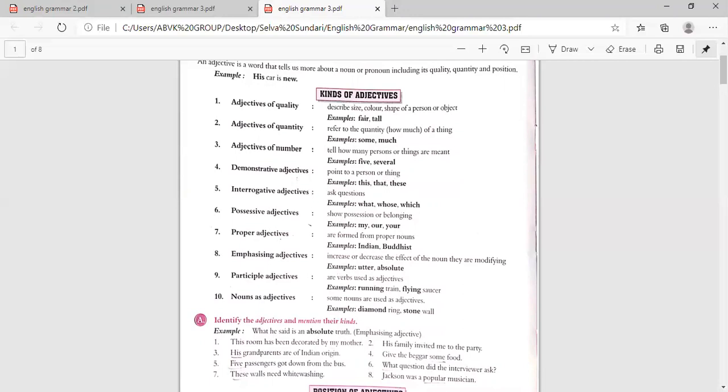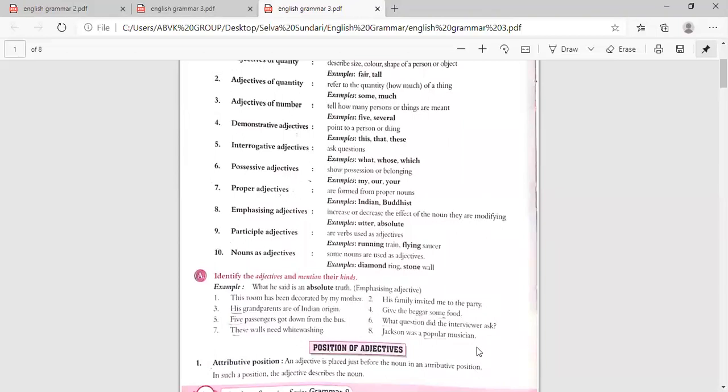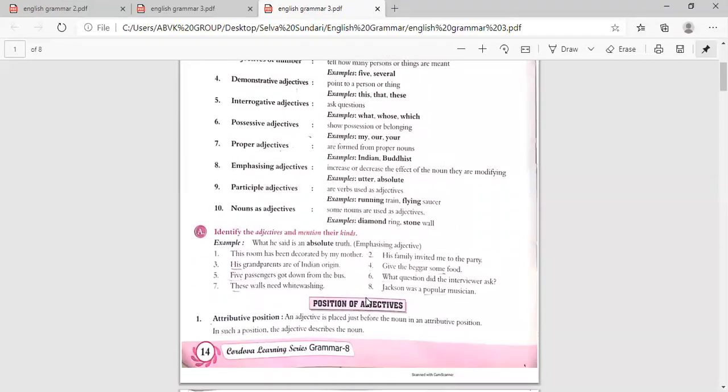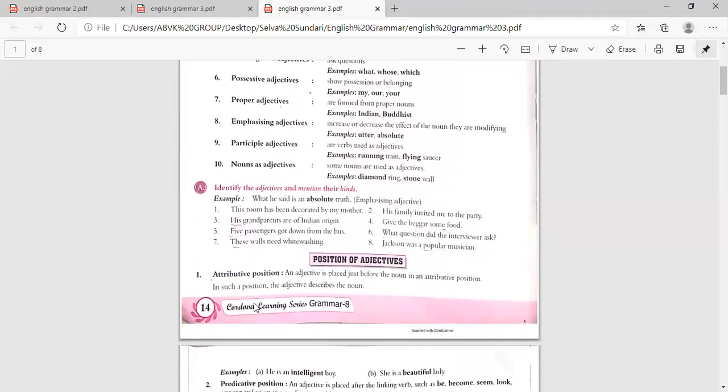Now, Jackson was a popular musician. Musician is a noun. What is it? Popular. Popular is qualifying the musician. So that is an adjective of quality. Now coming to the position of adjectives.